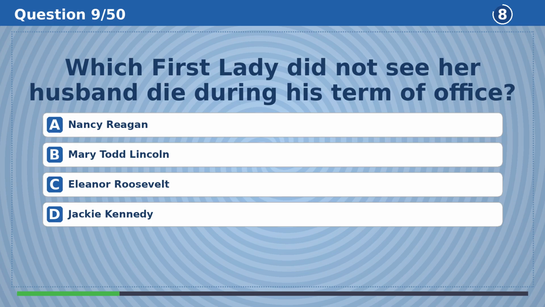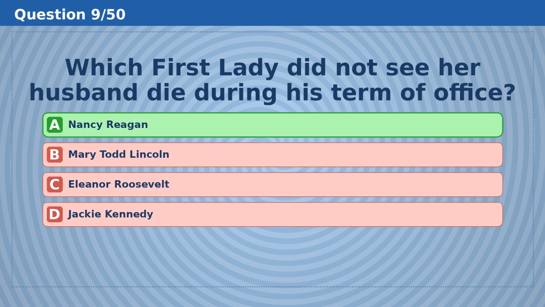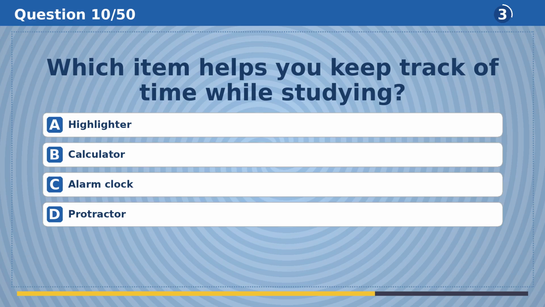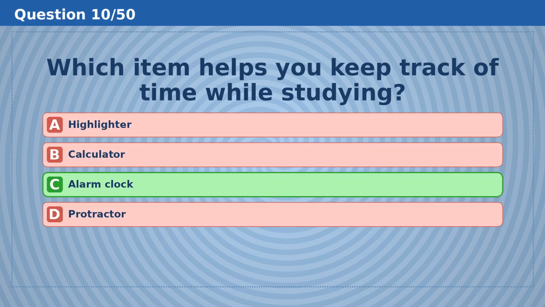Which First Lady did not see her husband die during his term of office? The answer is A, Nancy Reagan. Which item helps you keep track of time while studying? The answer is C, alarm clock.